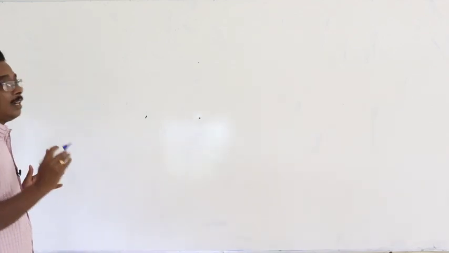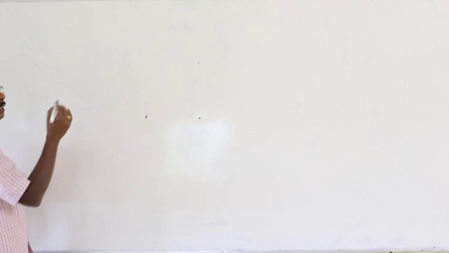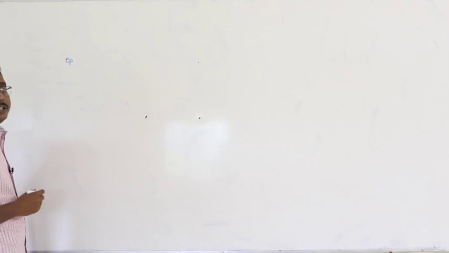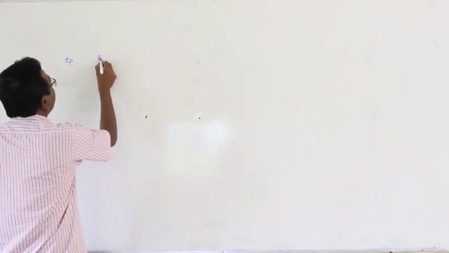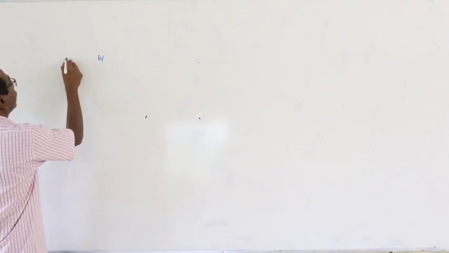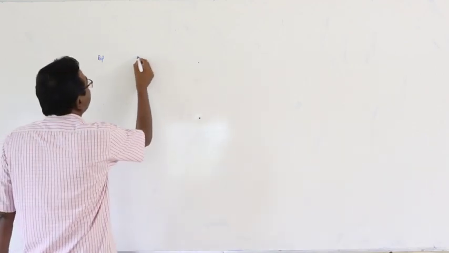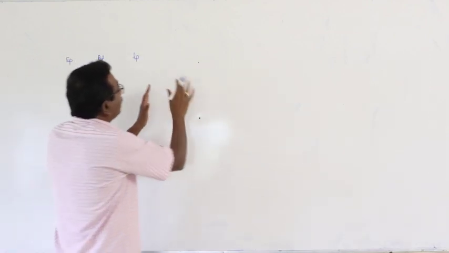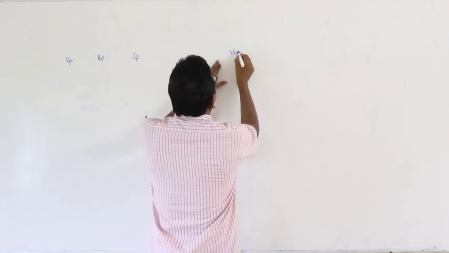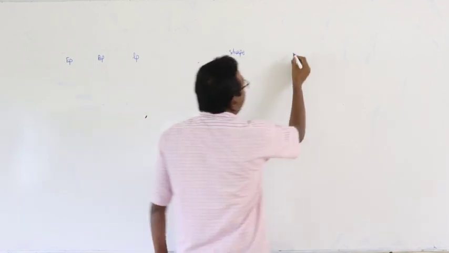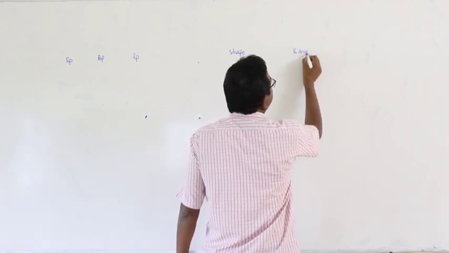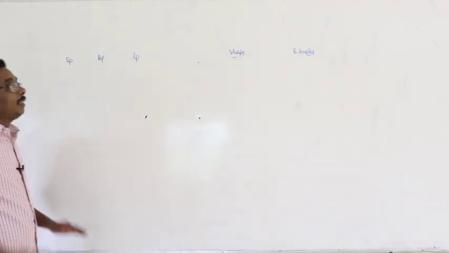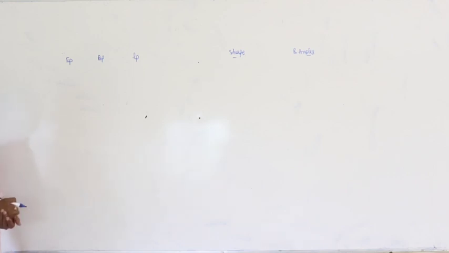In the VSEPR theory, the important factors are the number of electron pairs in the valence shell of the central atom, bond pairs, lone pairs, and then the shape of molecules and bond angles. Now you have to recollect the important points related to VSEPR theory. What are they?